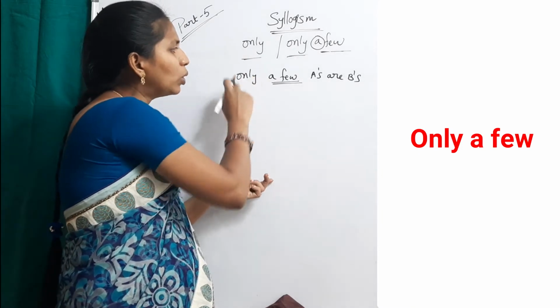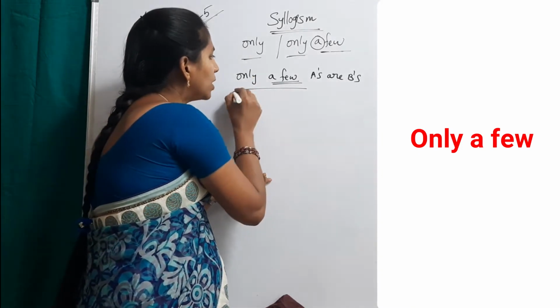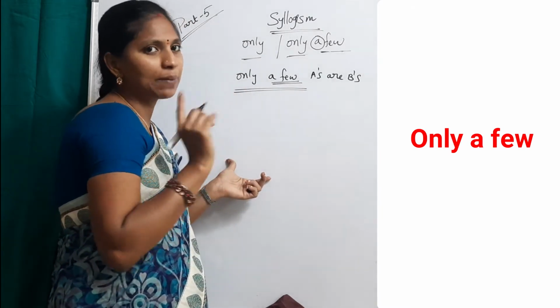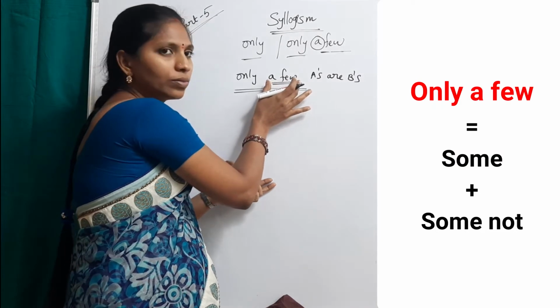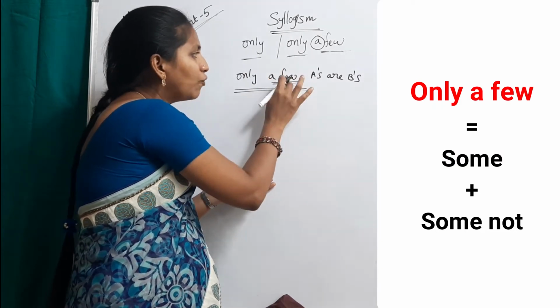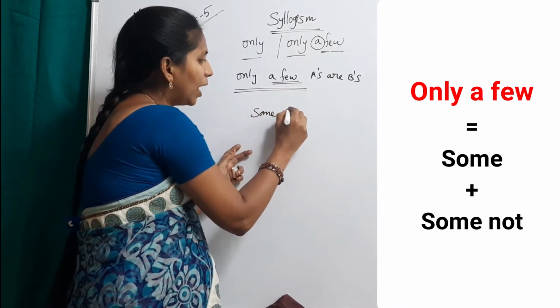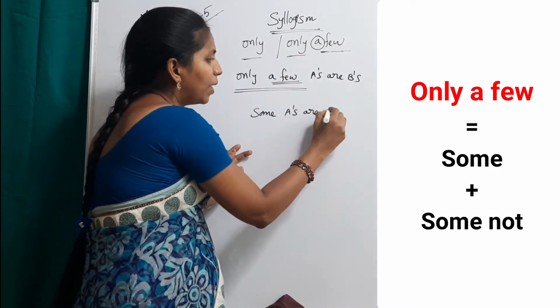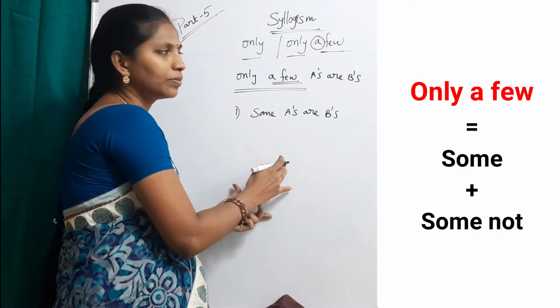But what about only? Only a few means some plus something more. See, a few means some A's are B's. This is one statement.